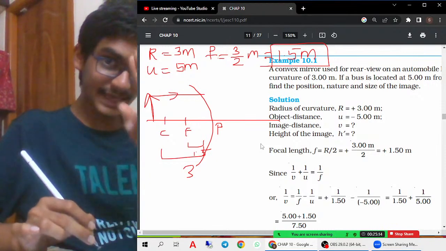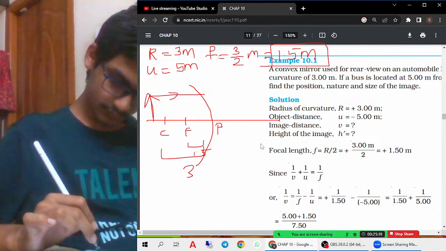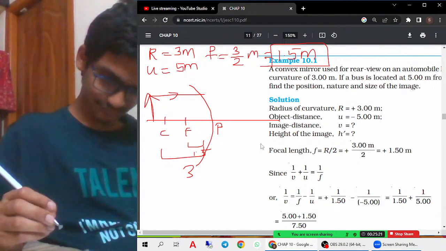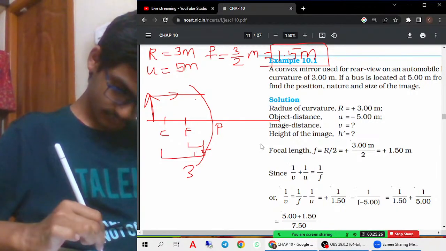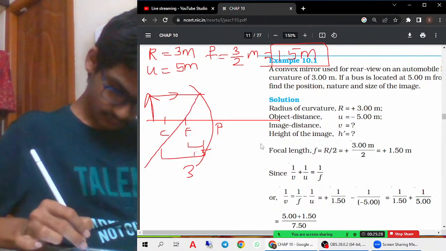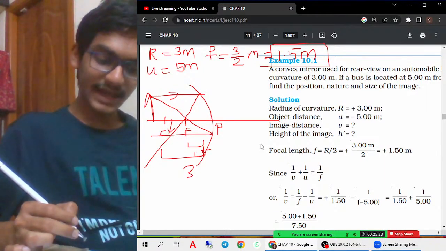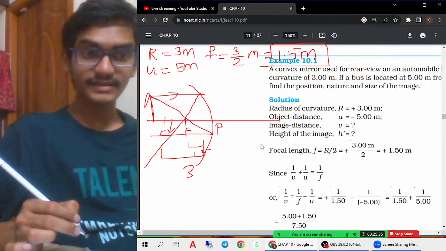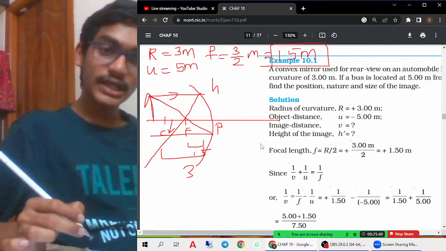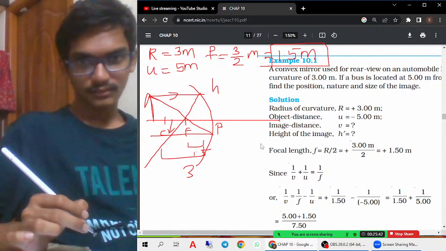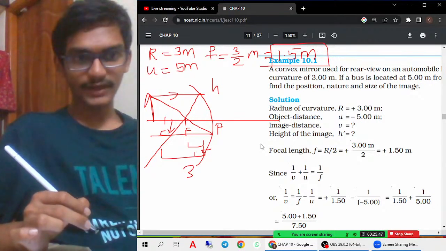You have to remember the second case. It is formed between C and F. So now what you will observe from this is that the height of the image will be smaller as compared to the height of the object.